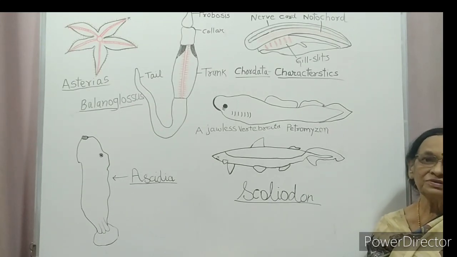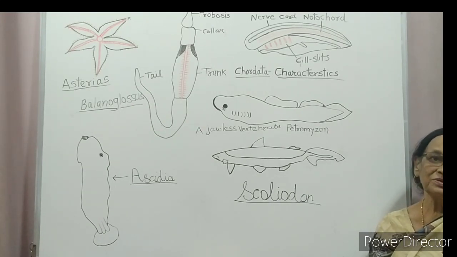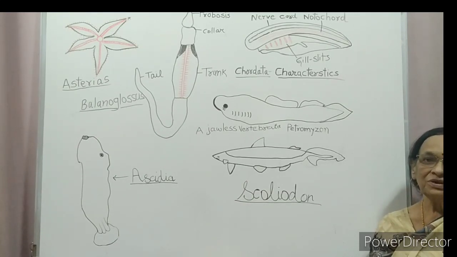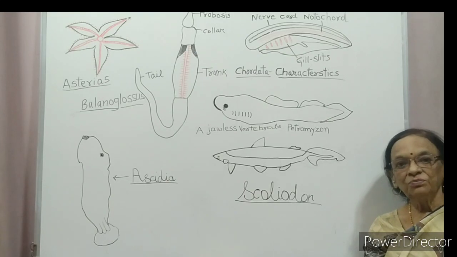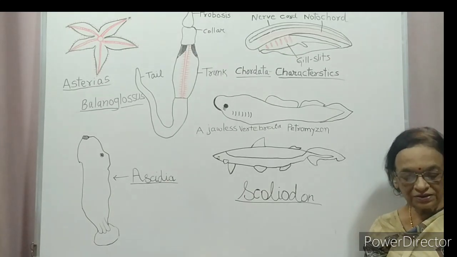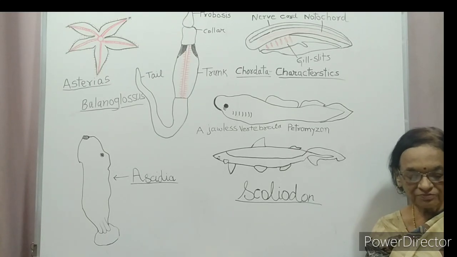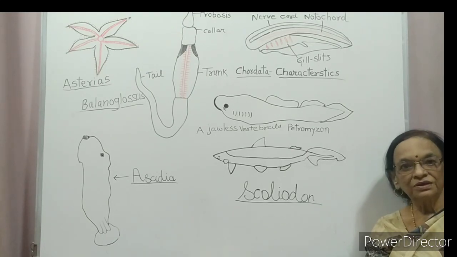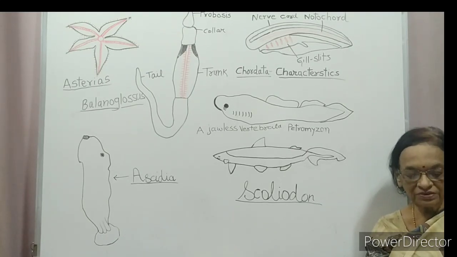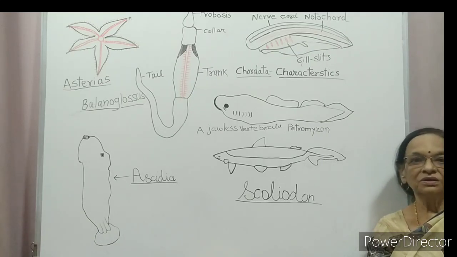Now the next class is Osteichthyes. Osteo means bone. These Osteichthyes have an endoskeleton made up of bone. Throughout the body, the endoskeleton made up of bone is present. They are both marine as well as freshwater animals.